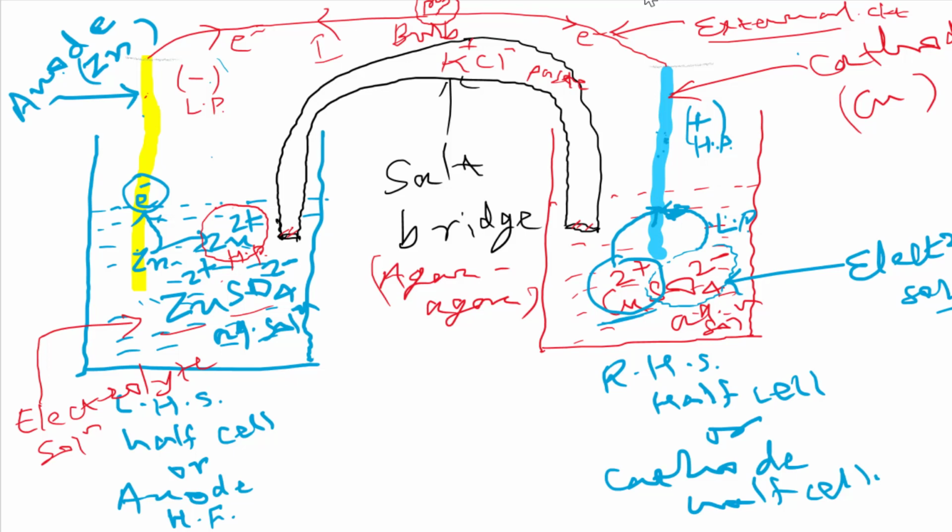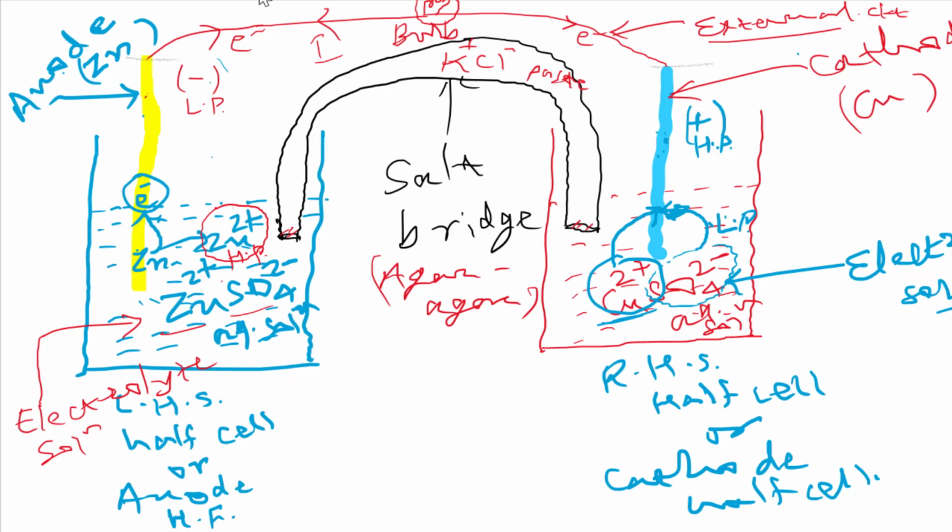So the flow of electrons is in which direction in the external circuit, anode to cathode or cathode to anode? Anode to cathode. And if you know, the electric current flow direction is opposite to the flow of negatively charged particles and similar to the flow of positively charged ions. As electron is negatively charged, the flow of electric current in the external circuit is from cathode to anode. Got it?